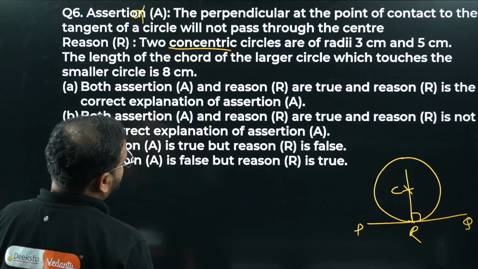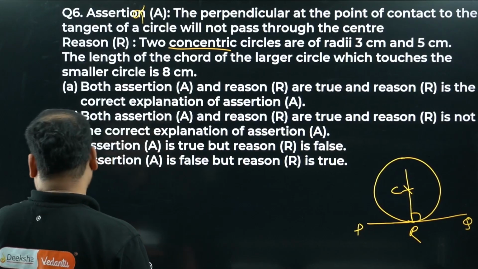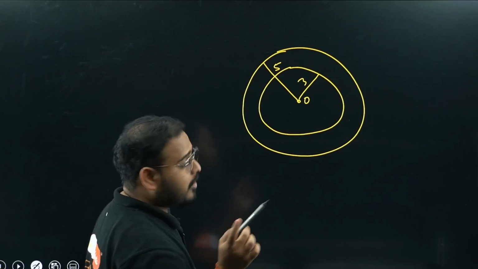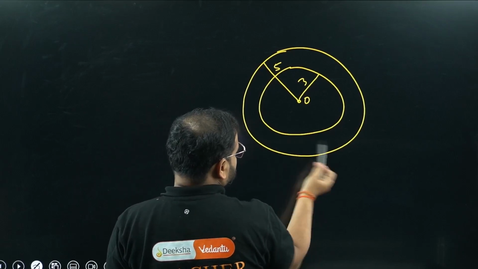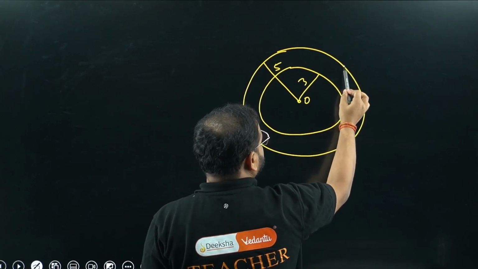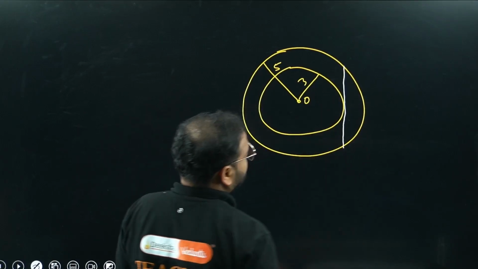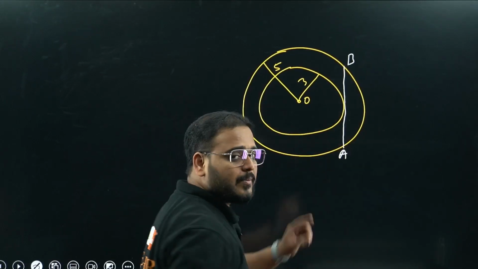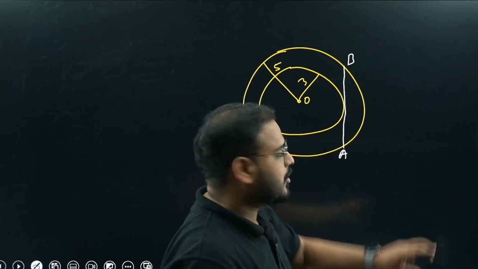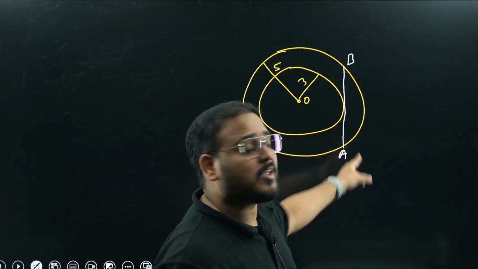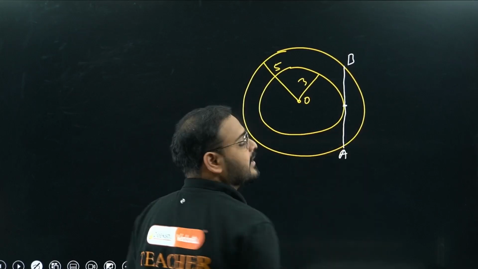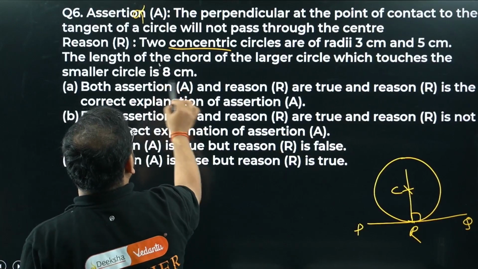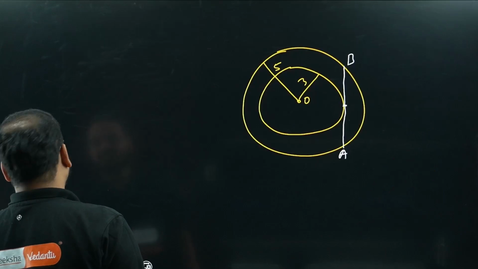The length of the chord of the larger circle which touches the smaller circle. Have a look. If I take this to be, let's say, AB, I'll ask you a few questions. Is AB a chord of the larger circle? Yes, two points of contact. Is AB a tangent of the smaller circle? Yes, one point of contact. Great. They are saying the length is 8 centimeters. Let's cross check now.